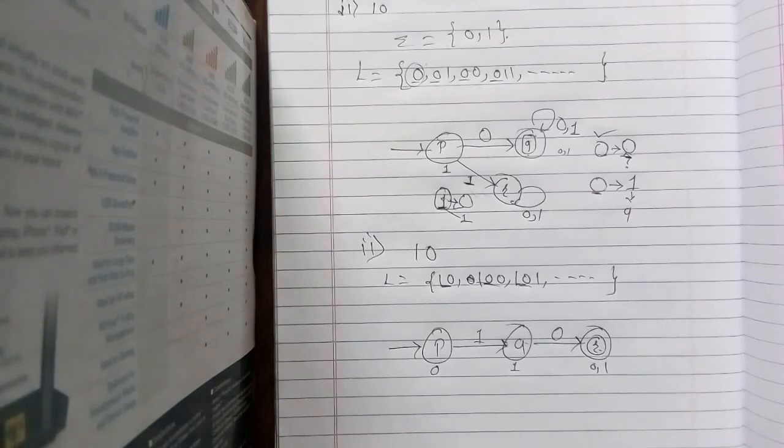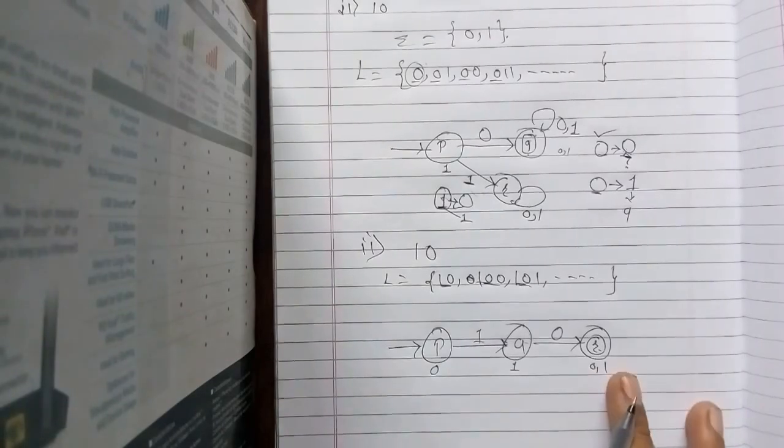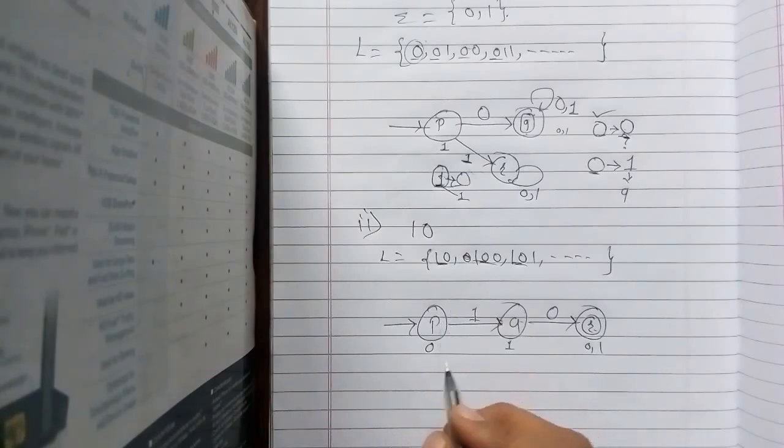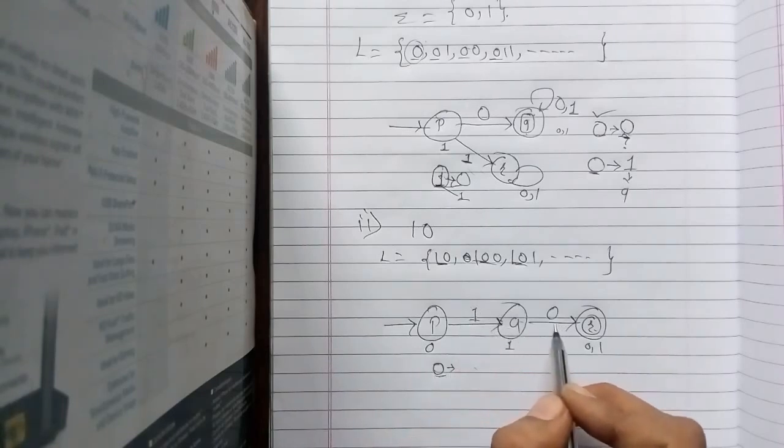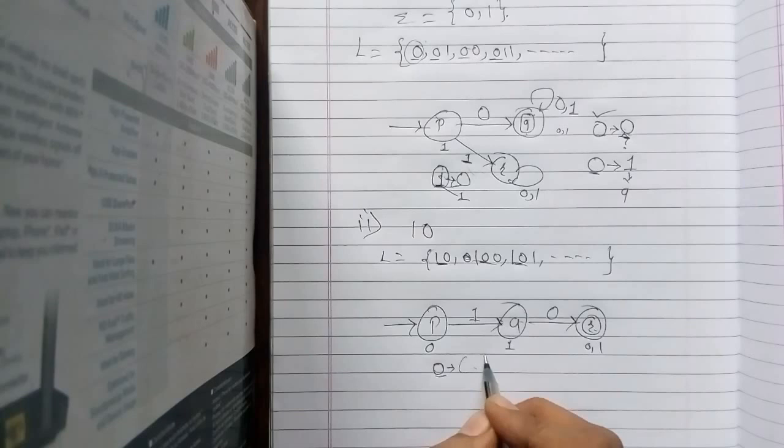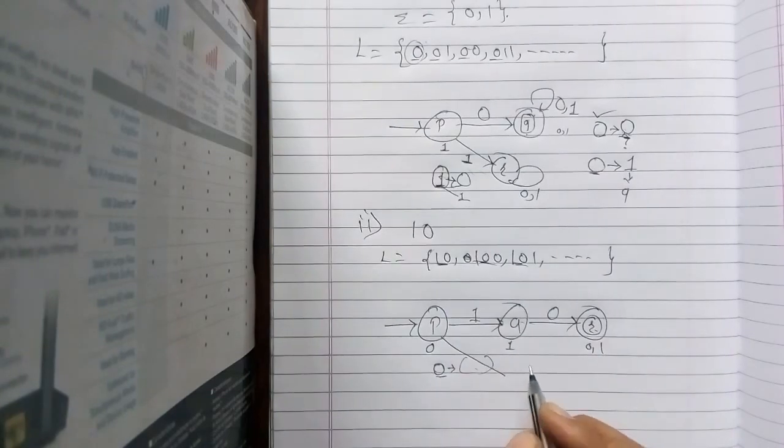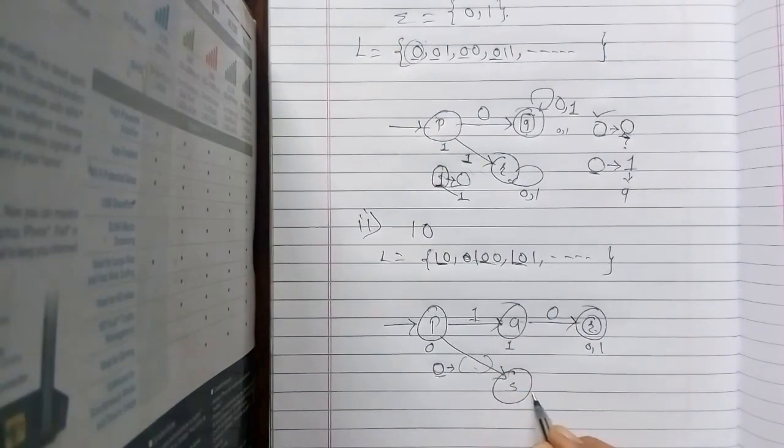Now here I require 0, here I require 1, here I require 0 and 1. Correct. So now let's give a transition of 0 from state P. After this 0, whatever I get, that should not be accepted. Why? Because it will start with 0, it will not start with 1 0. So after this 0, whatever string I got should not reach the final state, so it will go to the trap state. Let's say it is S. So 0 and 1 will stay at the trap state only. So this is my 0.